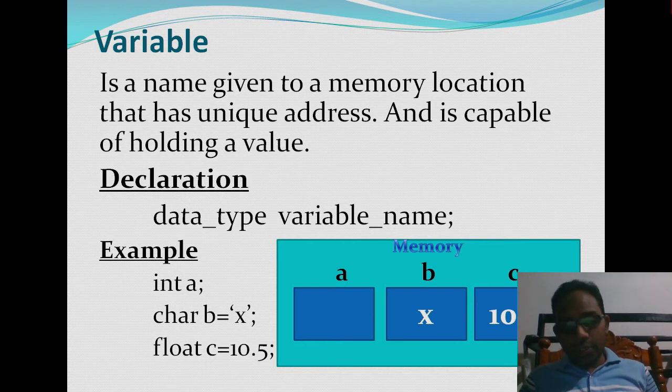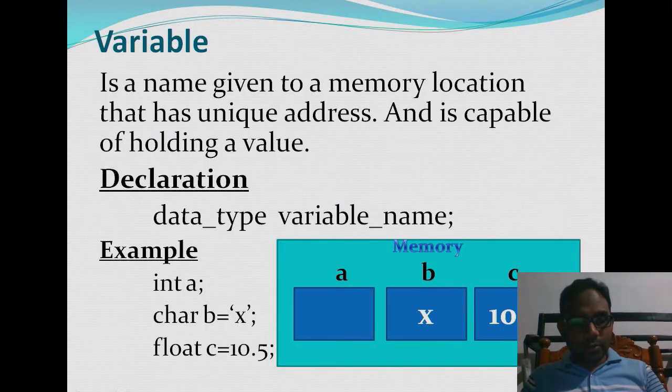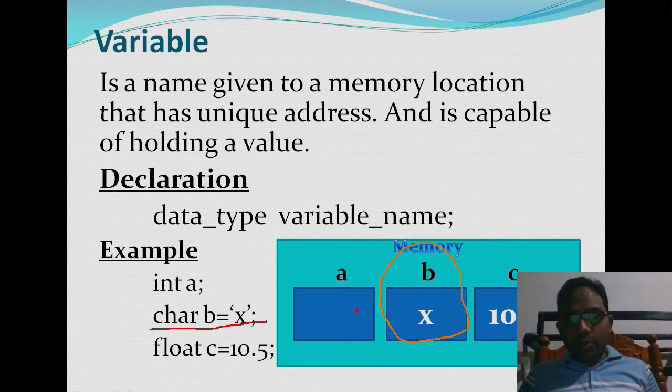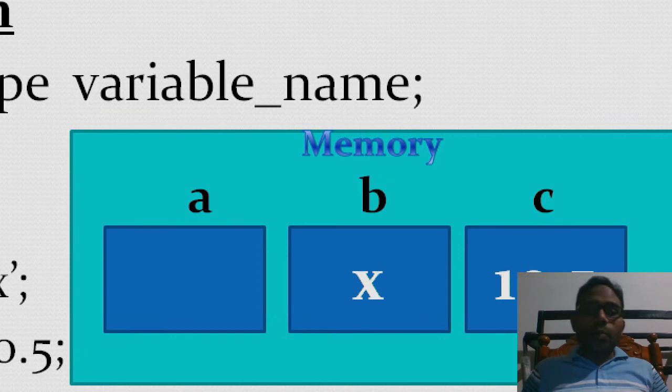So b is the memory location where you are having the value x. This is the memory allocated. For float c is equal to 10.5, we are going to create one memory location called c with 10.5 as the value.